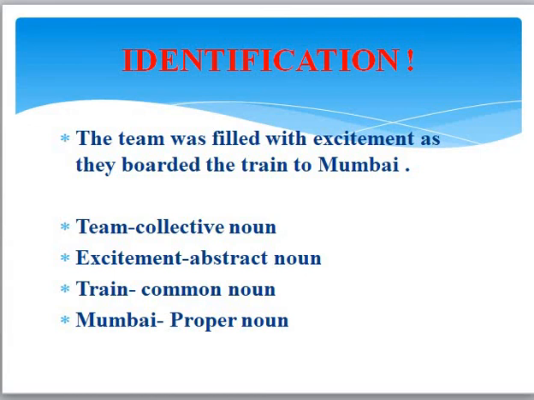Excitement, it's a feeling, it's an emotion. So excitement is an abstract noun. It is not a concrete or a physical object. As they boarded the train, train is a common and a generic name for all trains, not anything specific. So train is a common noun. Mumbai is the name of one city, a specific city we are talking about. So Mumbai is a proper noun. I hope you have understood nouns and all the 4 kinds of nouns are clear to you. Okay, thank you.